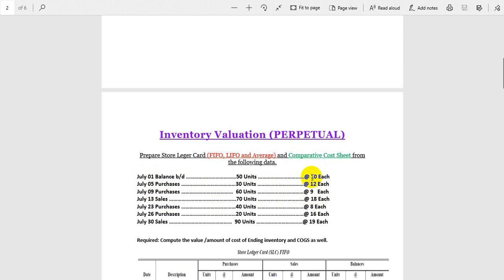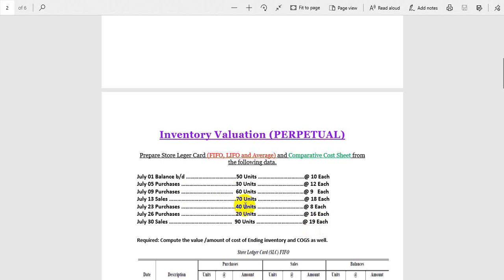Please do not confuse these, because when we are purchasing we have to pay the cost. When we do selling, it's a sale price. Okay. Then we purchase again 40 units at each, 20 units 16 each. Then on July 30 we sold 90 units at the rate of 19.